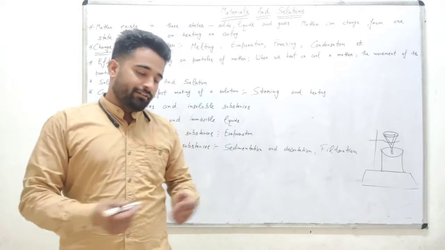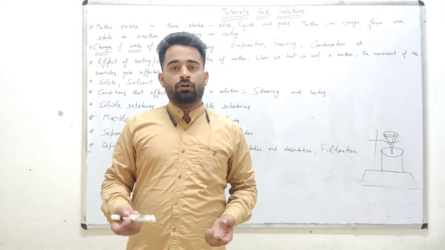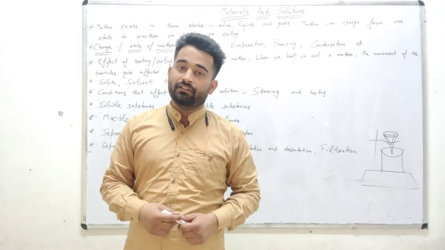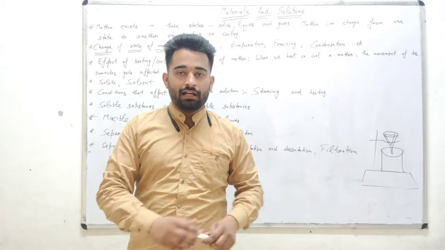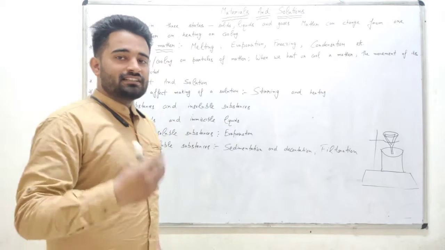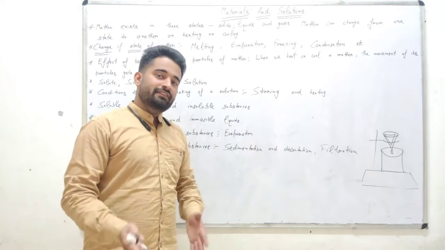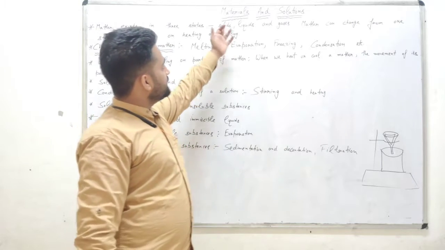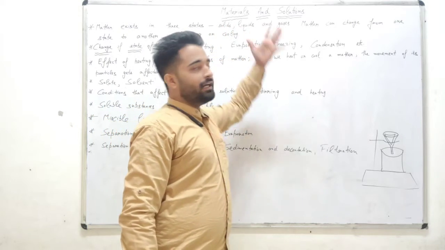For example, we have a pen, chalk, duster, all these things are matter. Why? Because they have some mass and they occupy space. Mass means weight. Clear? And what are the states of matter? Means in which state matter exists. It exists in the form of solid, liquid and gas.